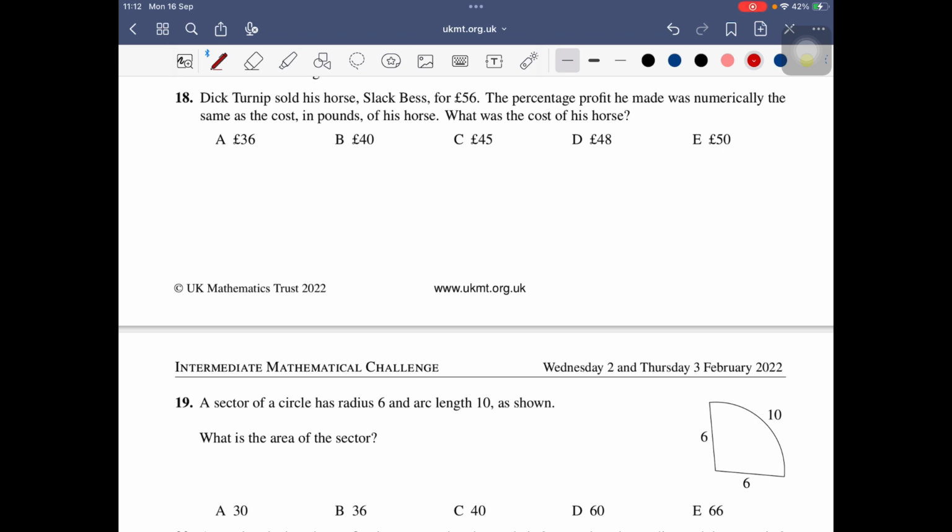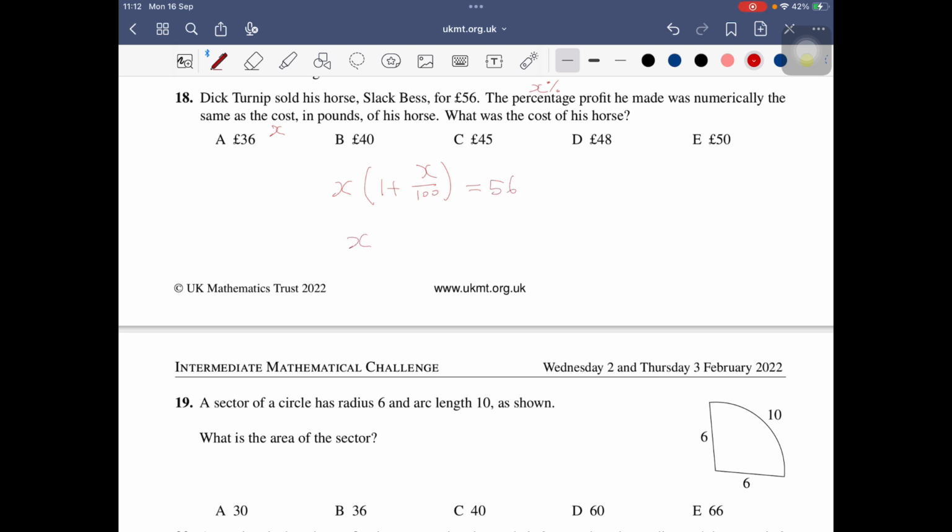Let's continue with number 18. The percentage profit he made was numerically the same as the cost. So he bought his horse at the first stage with a price of X. We don't know, it is X pounds, and he made a profit of X percent, and it was 56 as an income. So he paid X and he made a profit of X percent and it becomes 56.